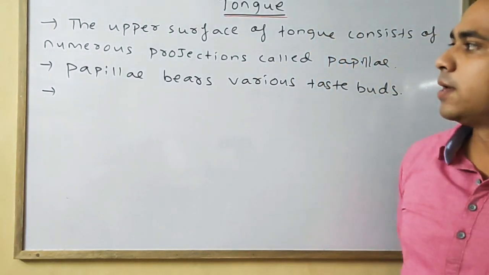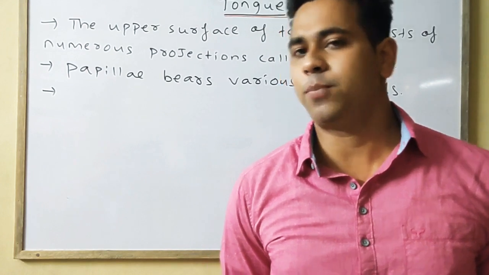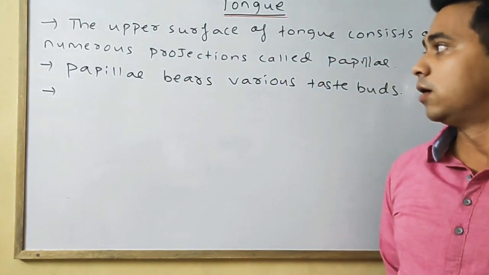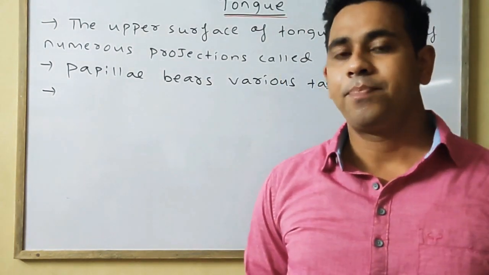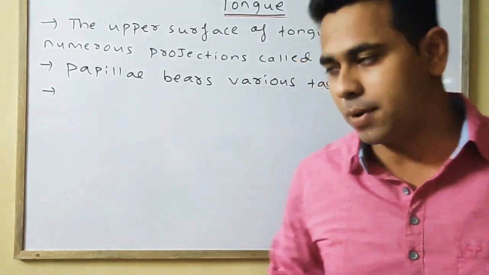Next point, papilla is divided into three parts: fungiform papilla, filiform papilla, and third one is the circumvallate papilla.